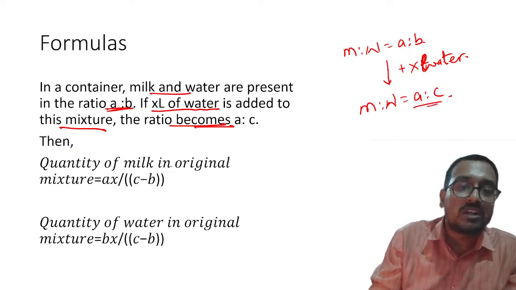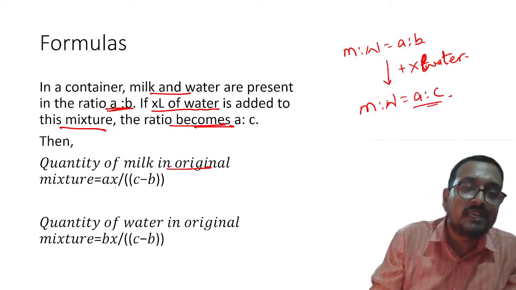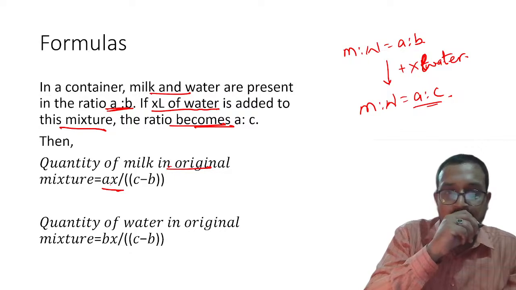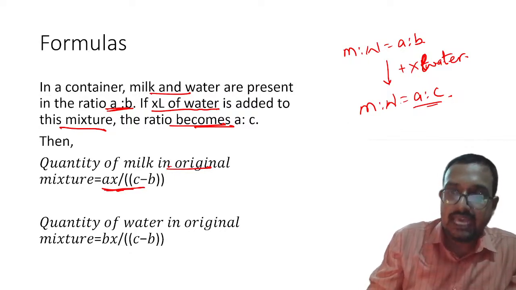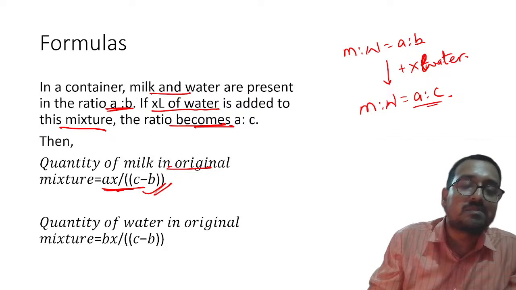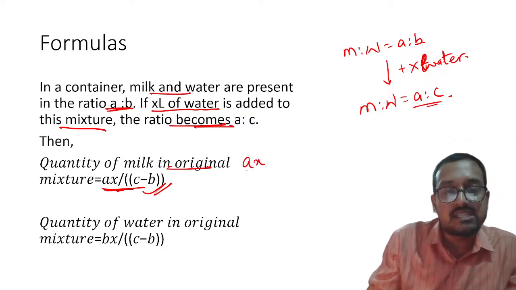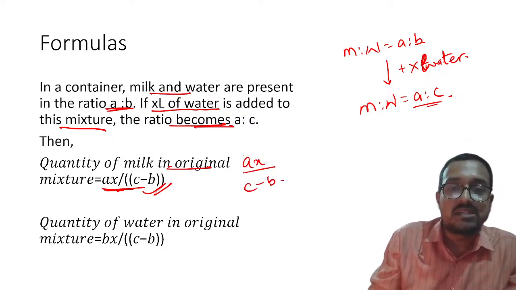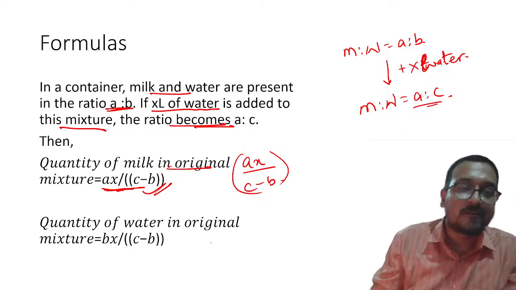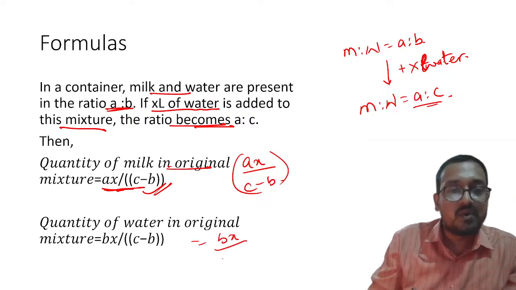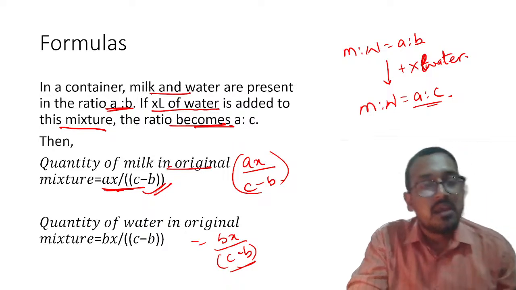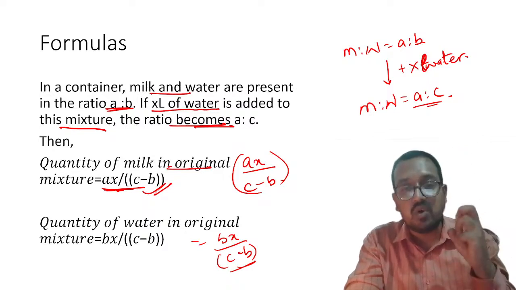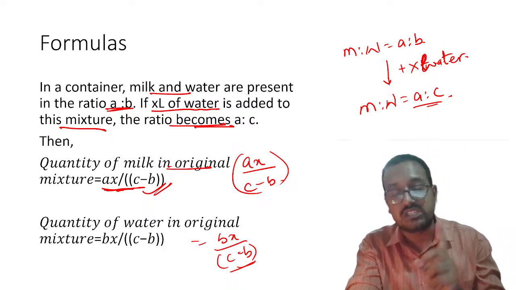In that case, the quantity of milk in the original mixture will be equal to A times X upon C minus B. Please remember, A times X upon C minus B. Please remember, these are case specific. Clear? Please remember, in general, I never ever recommend shortcuts. But in mixture and allegation, I am always telling you that please follow shortcuts. Understood?